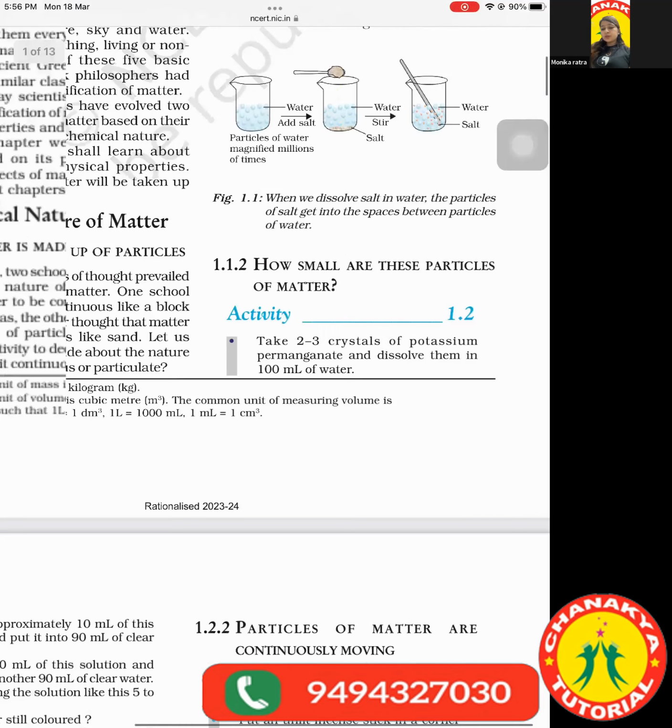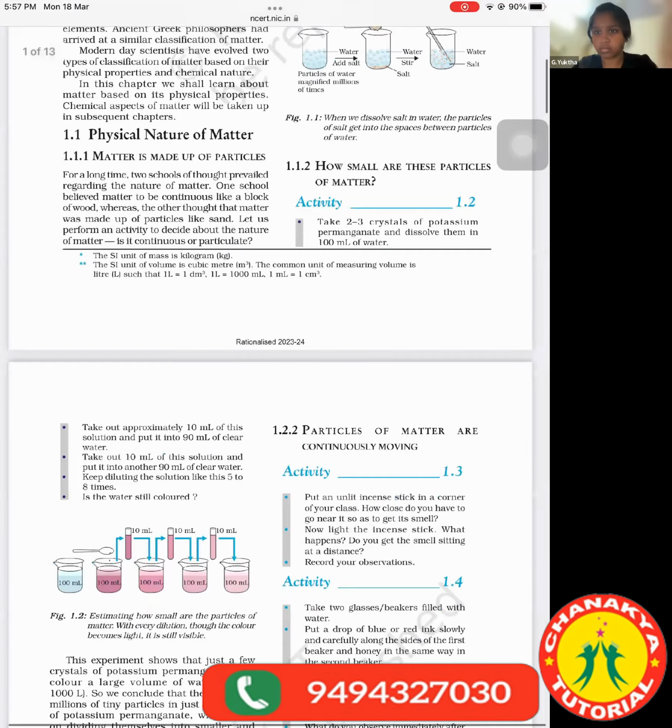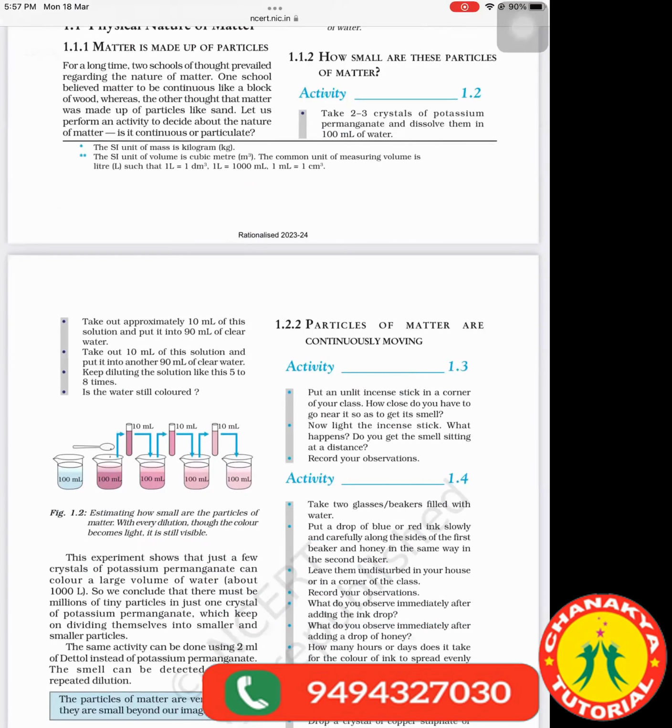Yukta, are you there? Yes, ma'am. You can start reading the activity. How small are these particles of matter? Take 2-3 crystals of potassium permanganate and dissolve them in 100 ml of water. Take out approximately 10 ml of this solution and put it into 90 ml of clear water. Take out 10 ml of the solution and put it into another 90 ml of clear water. Keep diluting the solution like this 5 to 8 times.